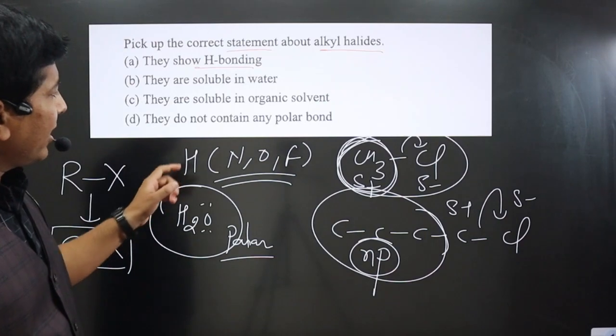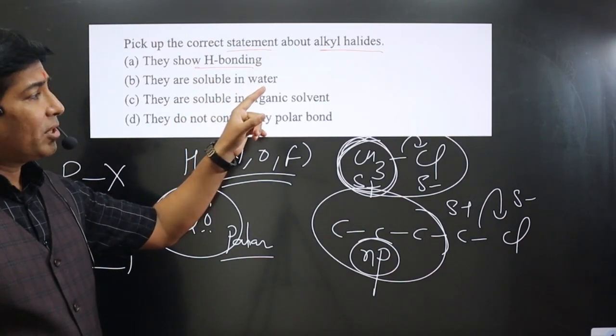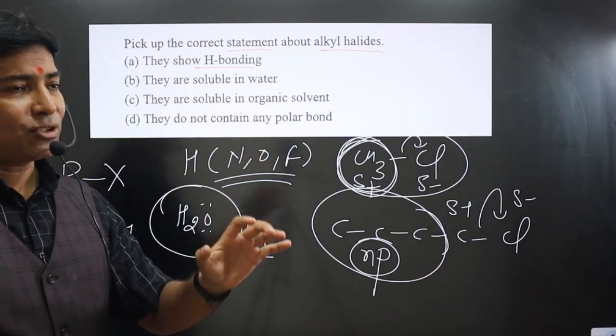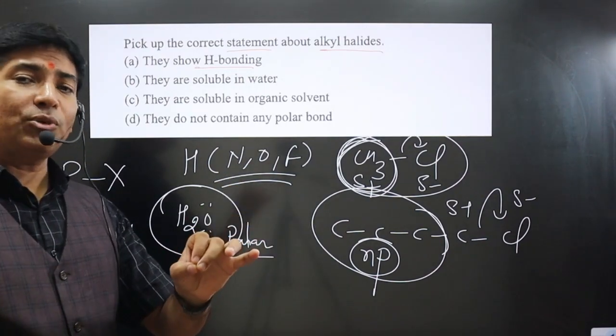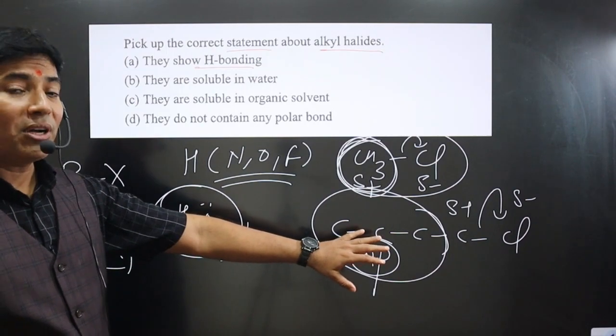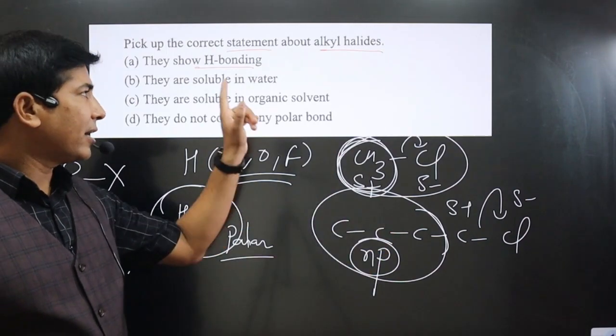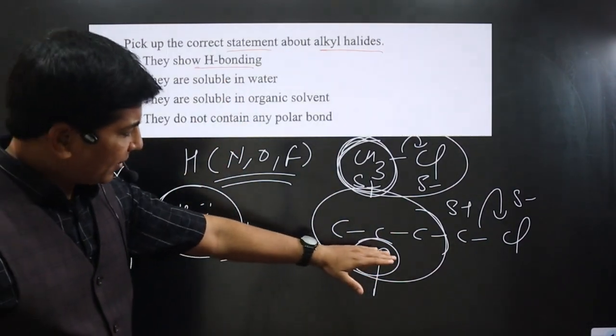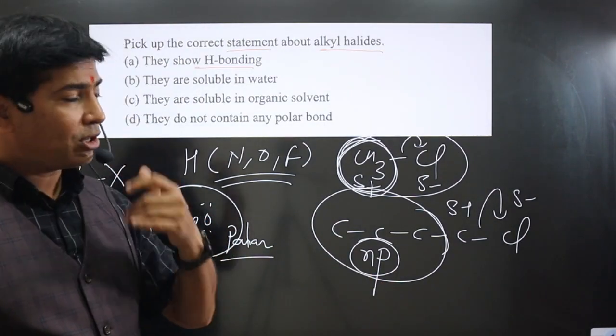Since they are non-polar by nature, higher members of alkyl halides are completely non-polar, hence they are not soluble in water because we have the concept like dissolves like. Non-polar dissolves in non-polar and polar dissolves in polar. So that's why higher members of alkyl halides are not soluble in water. Why? Because they have a large non-polar group.